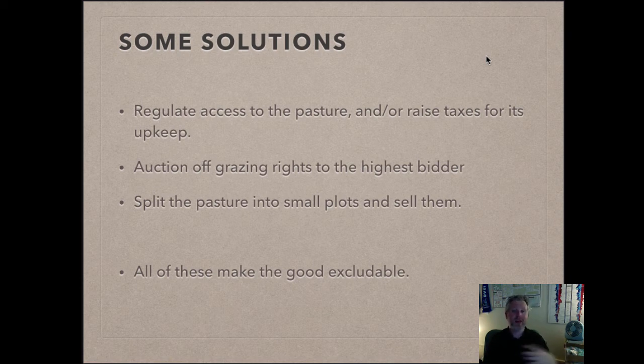What about the Atlantic cod that we already mentioned? How do I make fishing for Atlantic cod excludable? Well, it's very, very difficult to do that sort of thing. All right, so you can't always do that sort of thing.